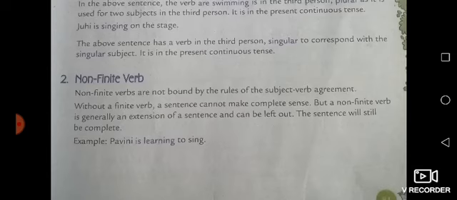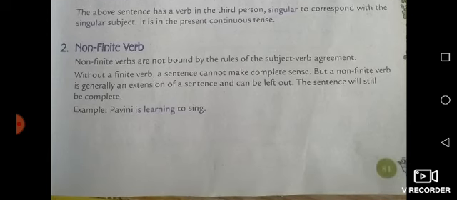So to sing is the non-finite, because as you can see, without a finite verb a sentence cannot make complete sense, but a non-finite verb is generally an extension of a sentence and can be left out. The sentence will still be complete. So without the non-finite, a sentence will still be complete.